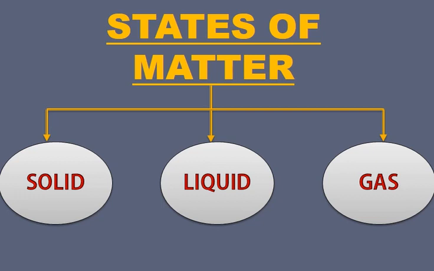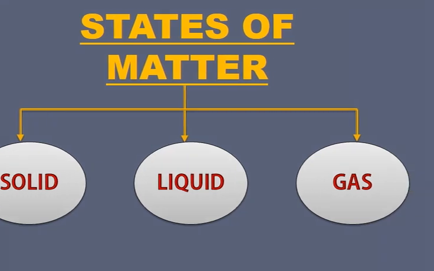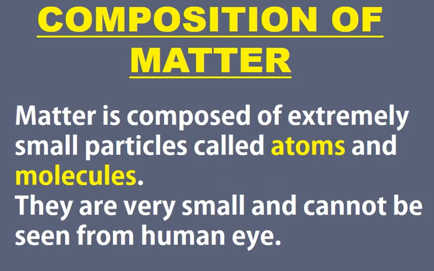In nature, matter exists in three different states, namely solid, liquid and gas. All these states of matter are made up of very small particles which exist independently. And these particles are called atoms or molecules. The arrangement of molecules provides shape and volume to any matter. And these particles are so small and so tiny that they cannot be seen by the human eye.